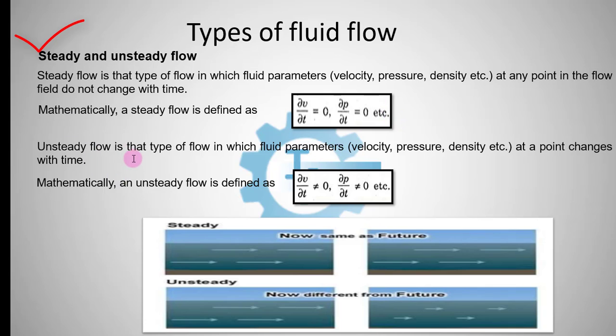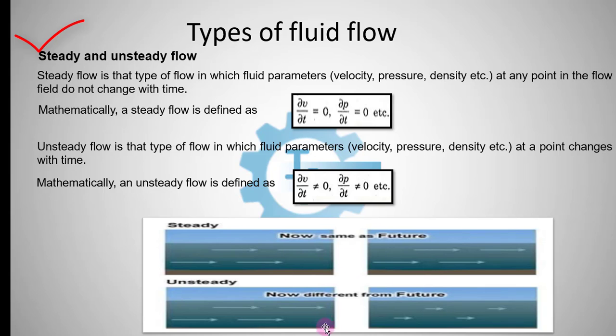Now, unsteady flow is that type of flow in which fluid parameters such as velocity, pressure, density, etc. at any point change with time. Mathematically, an unsteady flow is defined as del V by del t not equal to 0, del P by del t not equal to 0. So with respect to time, the flow parameters such as velocity and pressure change.